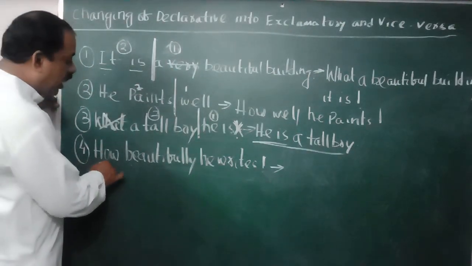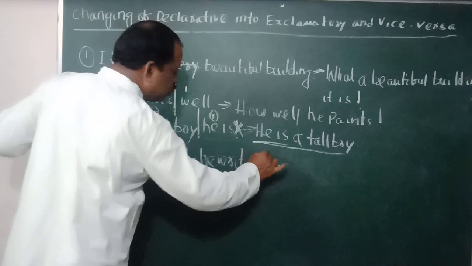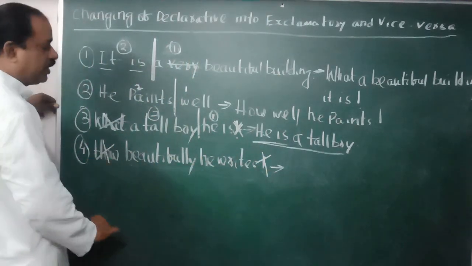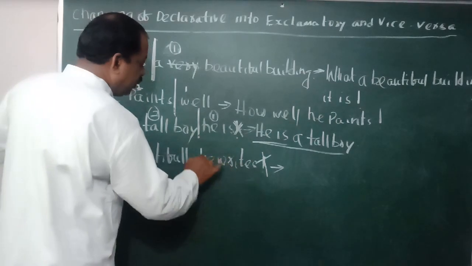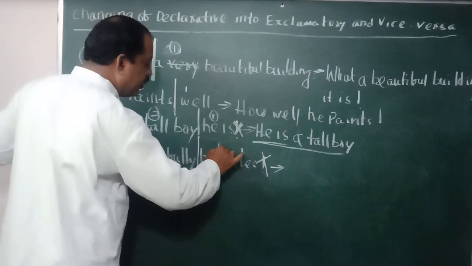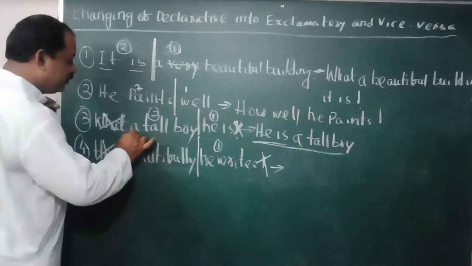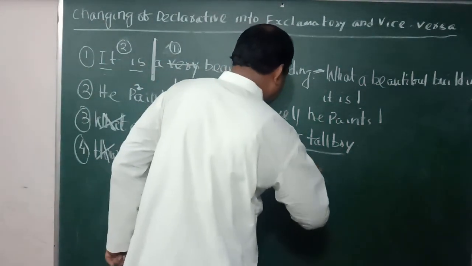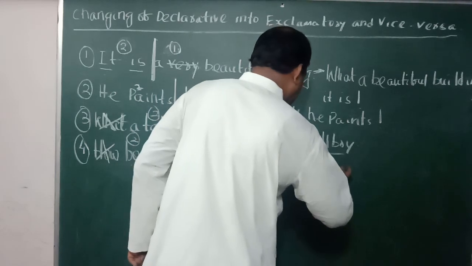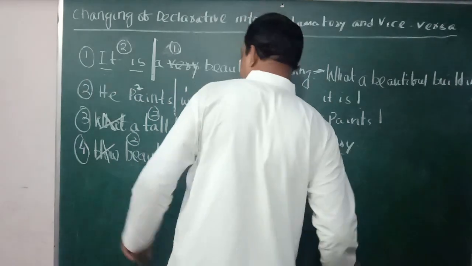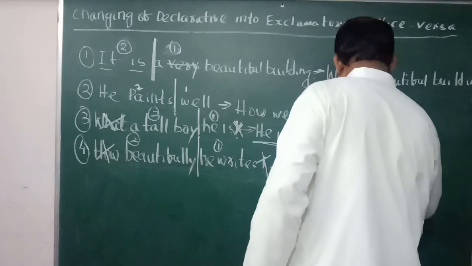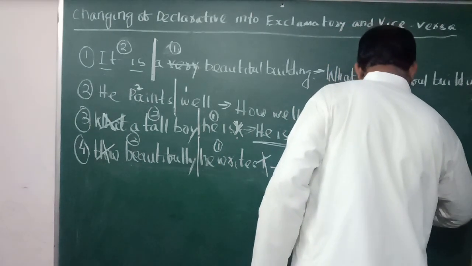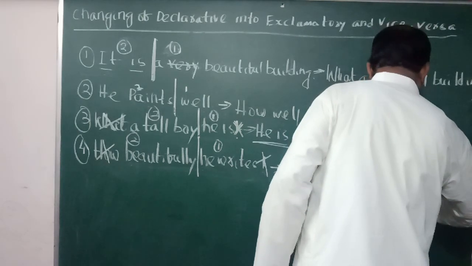Here also, how beautifully he writes. Omit exclamatory. Omit the WH word. Find out subject and verb. He is the subject, writes is the verb. This is part 1. This is part 2. Then write 1. He. Then writes. Then what is there? Beautifully, or you can write very beautifully.